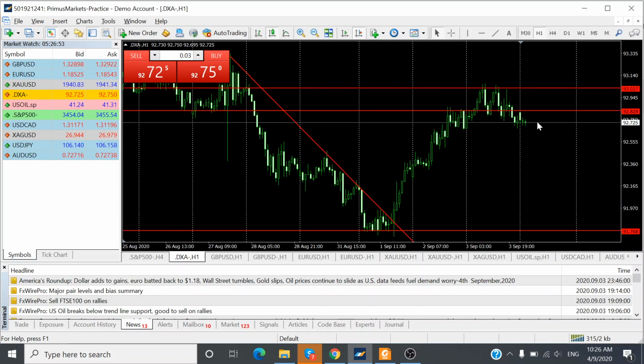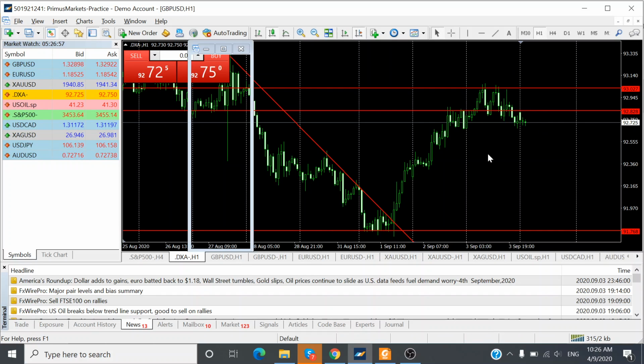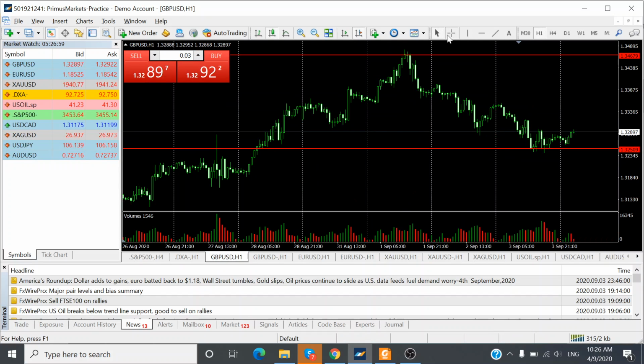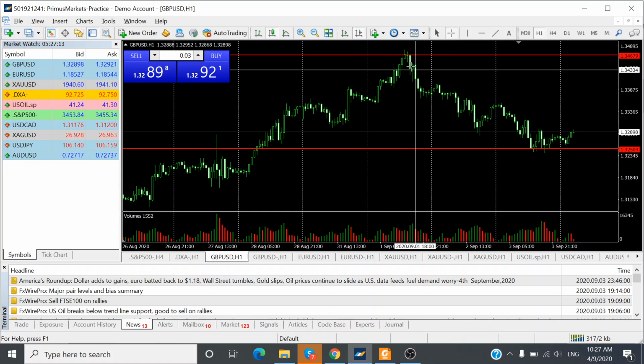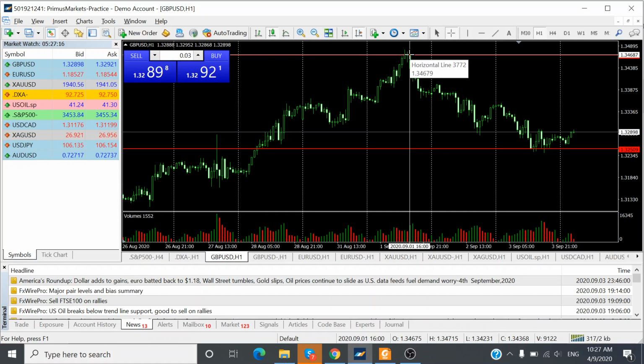Okay, so and support levels over here. Okay, so again, throughout Tuesday until today, the UK pound has weakened from 1.3467 all the way to yesterday's low of 1.3247, moving down about 220 pips. Very nice trade, and the key was getting in early on Tuesday at 9 p.m. Okay, sell down, down, down, and down.